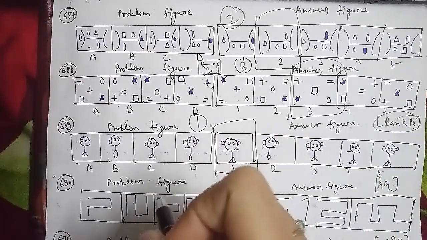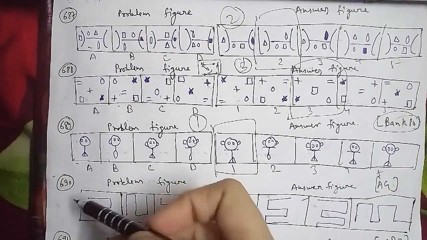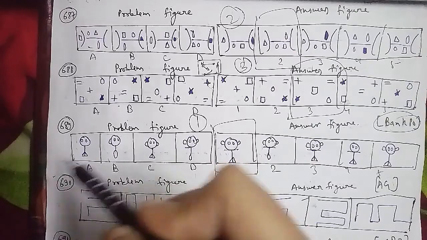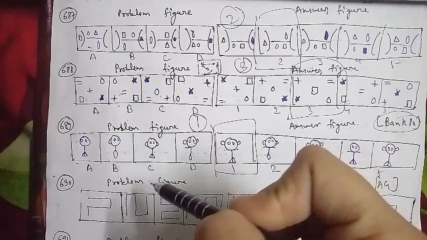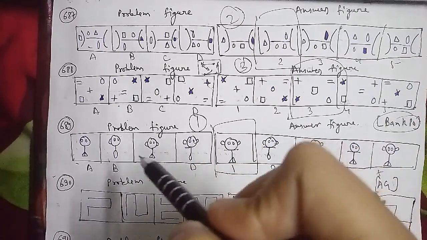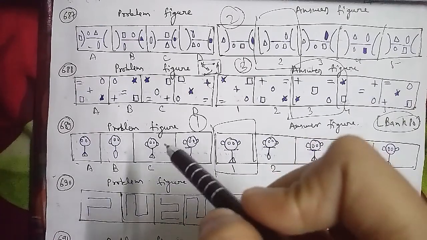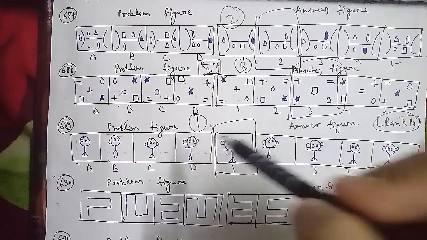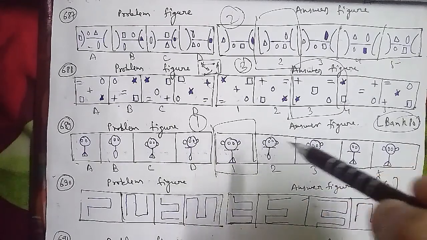So here, 690th question of the session, that is the problem figures, and these were the answer figures, which is very important because this has been asked in assistant grade question paper. This has been named as A, B, C, D, and this has been named as 1, 2, 3, 4. So that has been asked in assistant grade question paper.